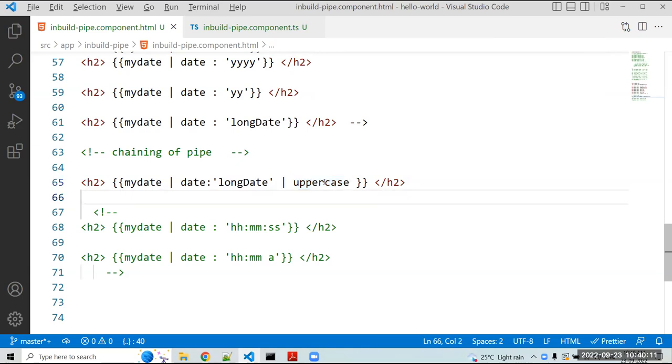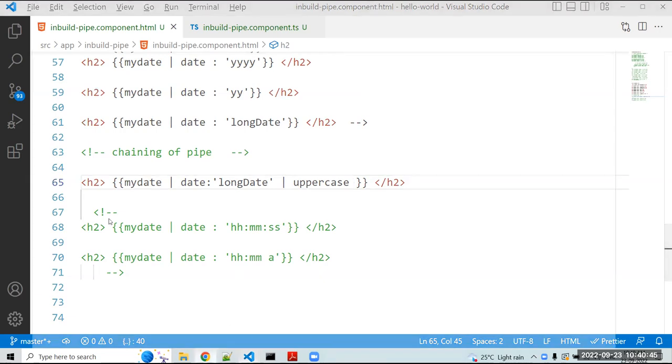So for uppercase to work, whatever the previous pipe output is, it is applied on that uppercase. If you want to use one more pipe here, for example slice, because I want to do slicing, you can use it. You can apply one or more pipes, which means there is no limit. You can apply chaining of pipes as much as you want, but the only condition is that the next pipe will apply on the previous pipe's output.